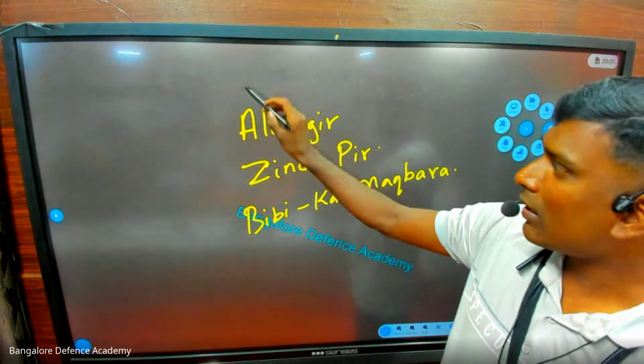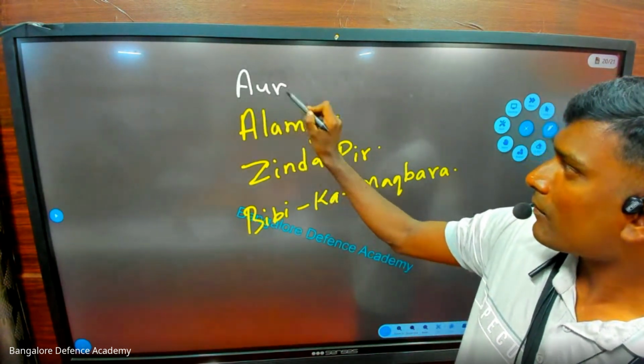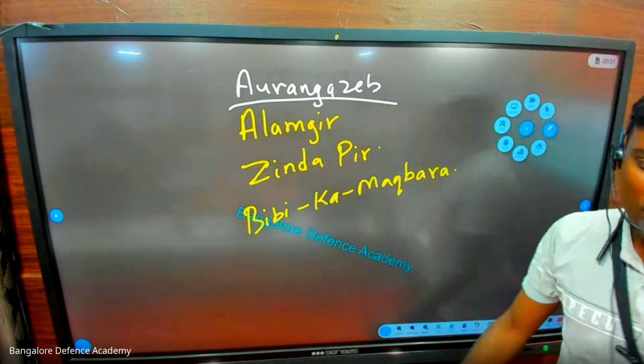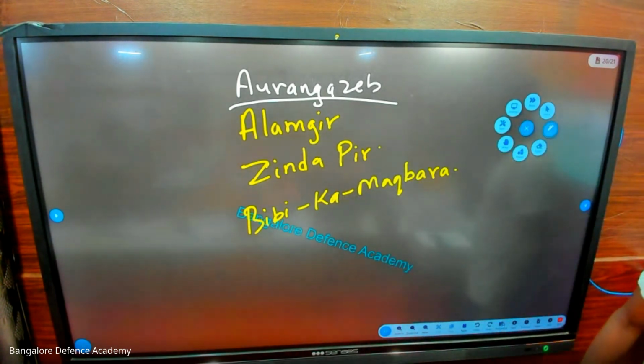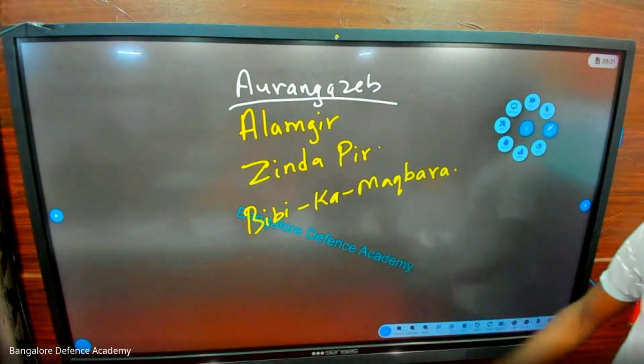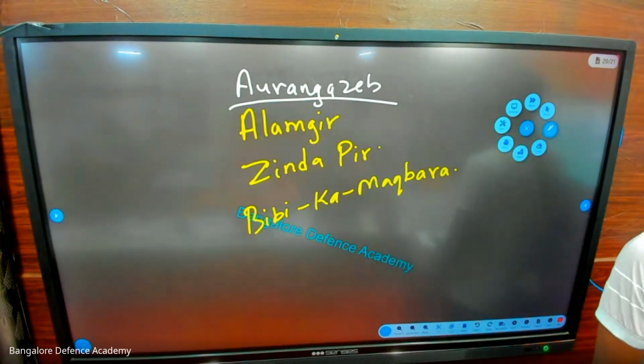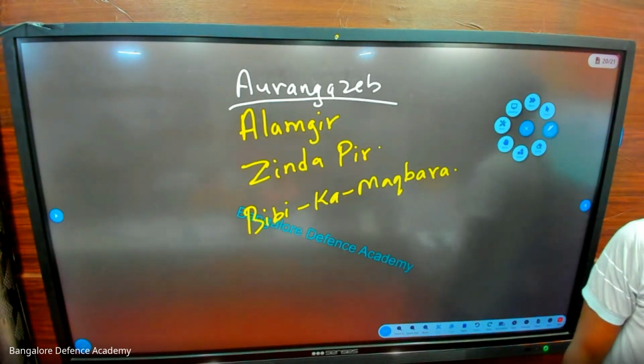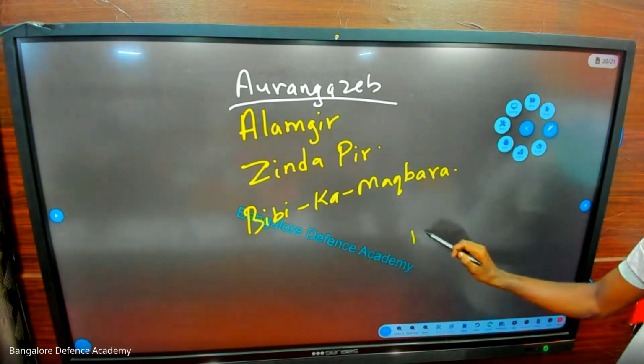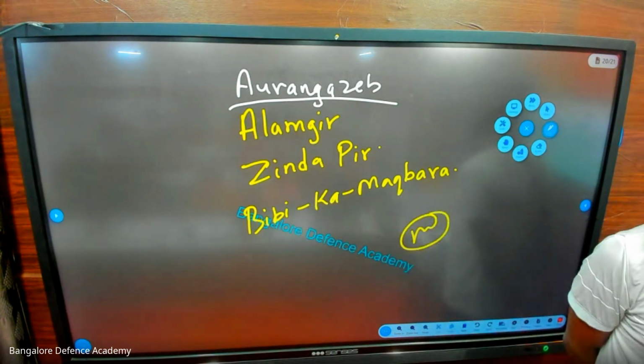So now in the exam they will ask you which king is called Alamgir. Answer is Aurangzeb. Which king is called Zinda Pir? Who built Bibi ka Maqbara? Aurangzeb. Did everyone understand? Okay. With this, we have finished medieval history.